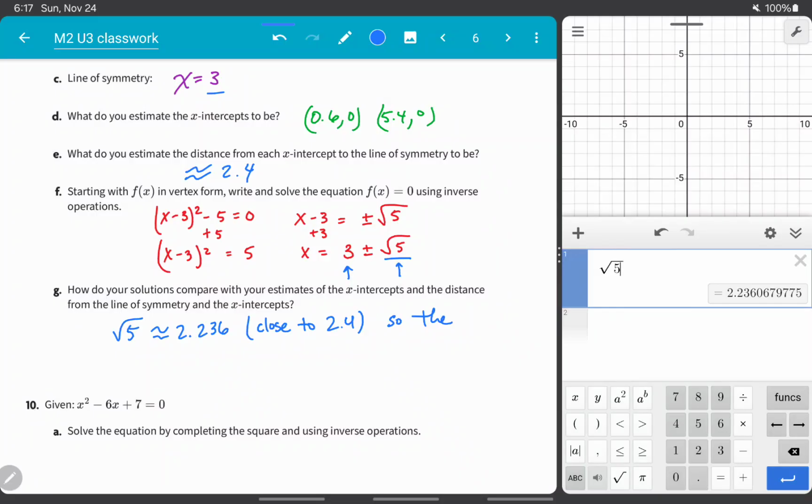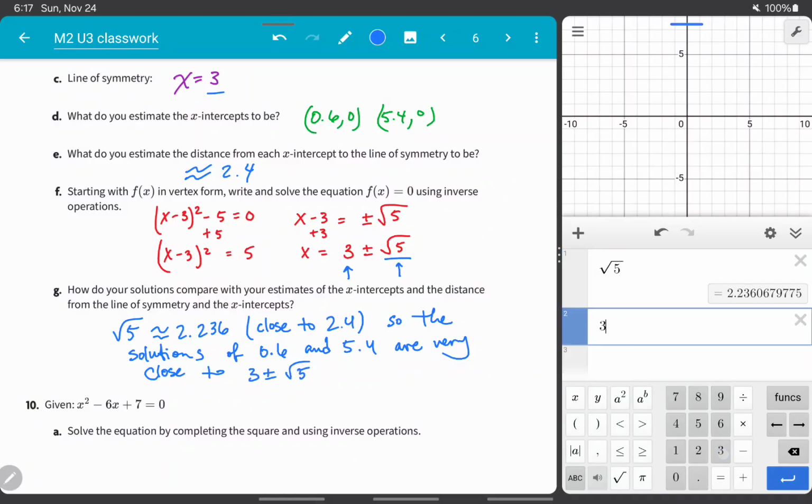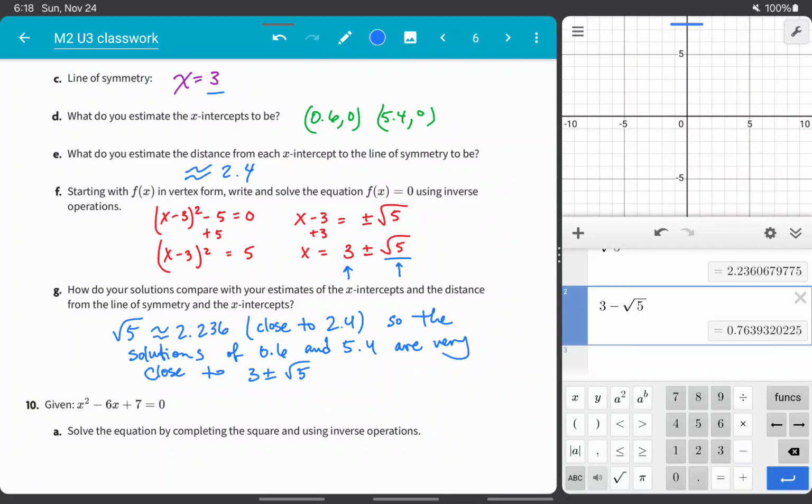So the solutions of 0.6 and 5.4 are very close to 3 plus or minus square root 5. And in fact, if we tested it out, 3 plus square root 5 is 5.236. If I subtract the square root 5, 0.76. So not too far off, by like less than 2/10.